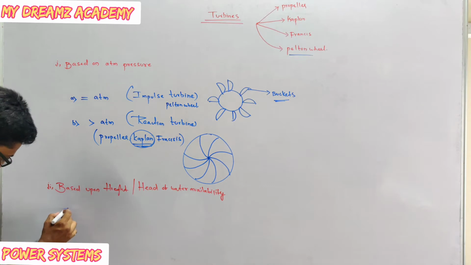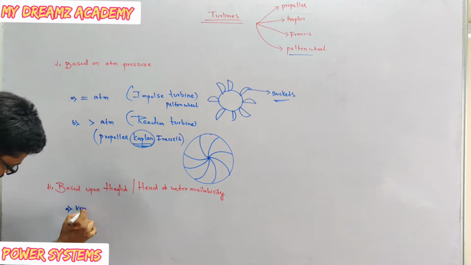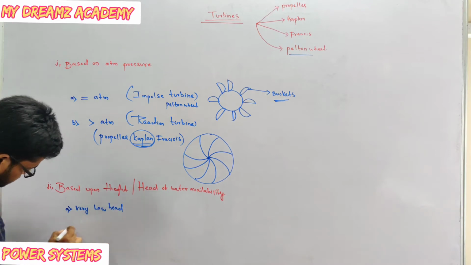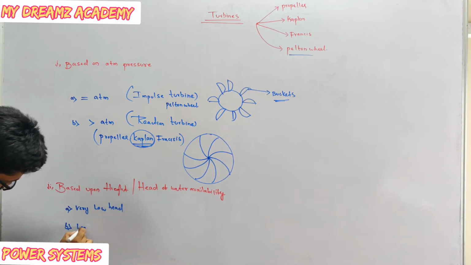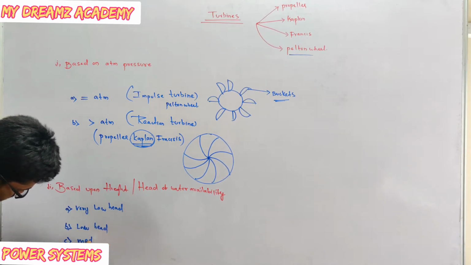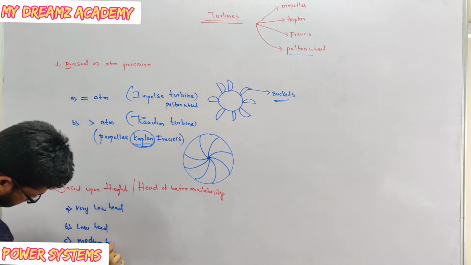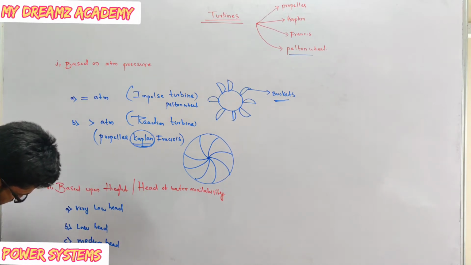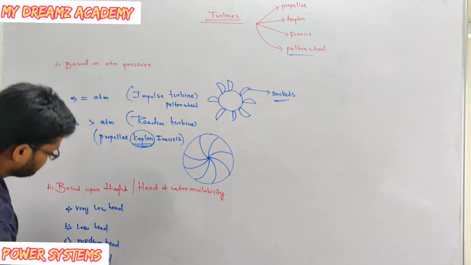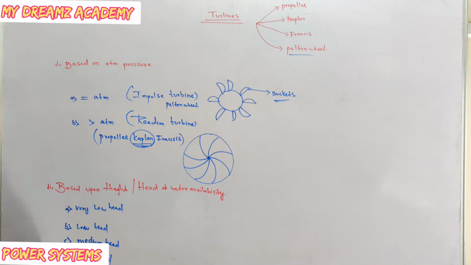First one is very low head. Next one, low head. Next one, medium head, and another one is high head. Based upon the head of the water availability, it is classified into four types.